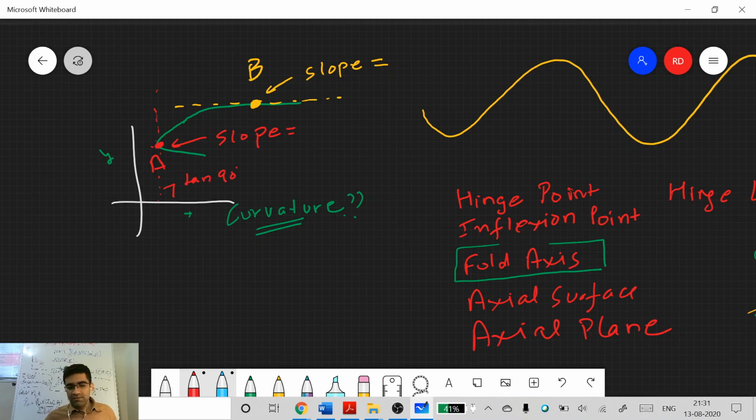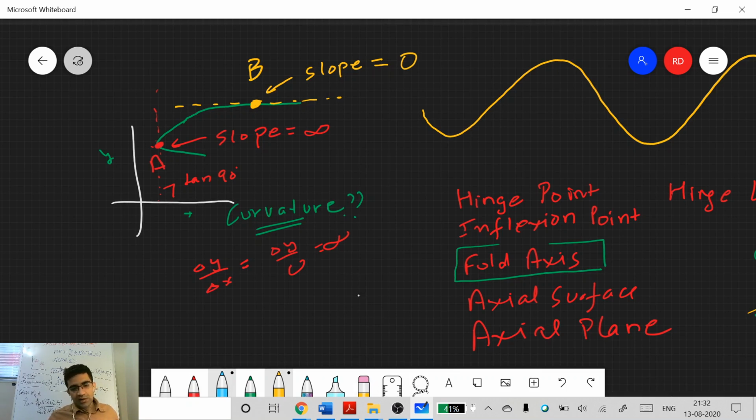What is the definition of slope? Slope is delta y by delta x. So delta y can be any value here, but delta x is always 0 if this is vertical. So delta y by 0. What should be the slope? It is not changing in the x direction. Anyway, tan 90 degrees is infinite. You should remember that. So this is actually infinite here. So slope being 0 is not how you define curvature; here you don't see any curvature at point B, even though slope is 0.